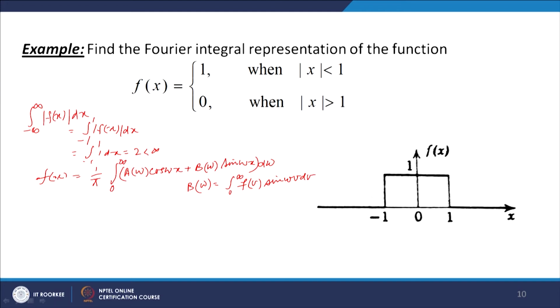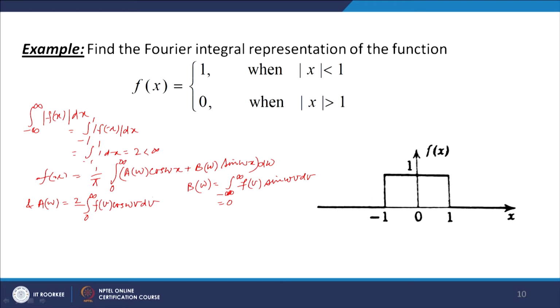Since f is an even function and sin omega b is an odd function, the product of even and odd is odd, and therefore this integral from minus infinity to infinity is equal to 0. And a(omega) becomes 2 times the integral from 0 to infinity of f(b) cos omega b db.